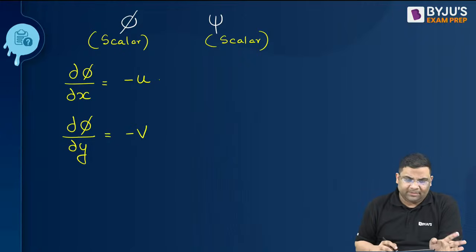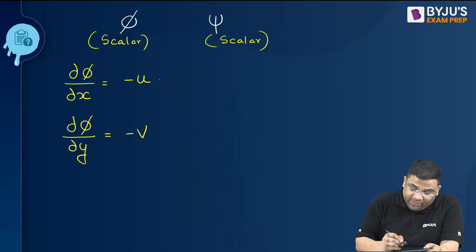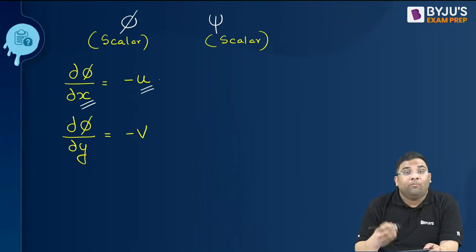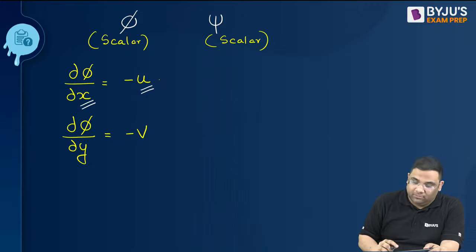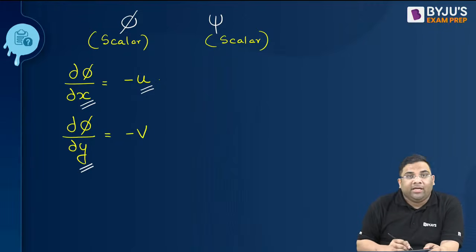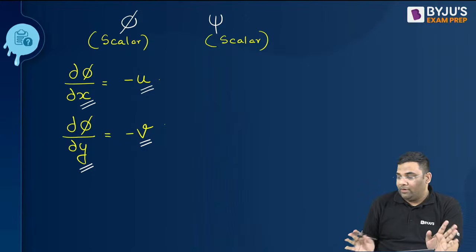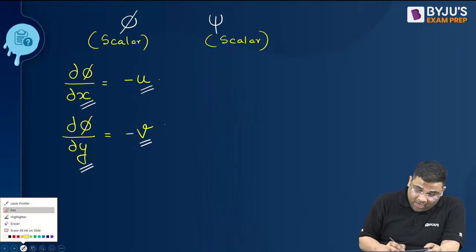It is very easy. You are differentiating with respect to x and getting the negative of the component of velocity in that direction, and the same with respect to y. Understood? Very good.